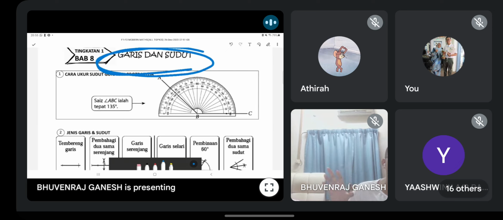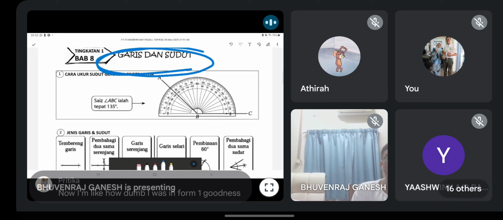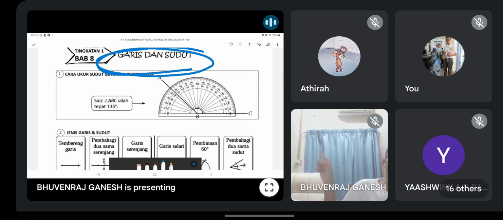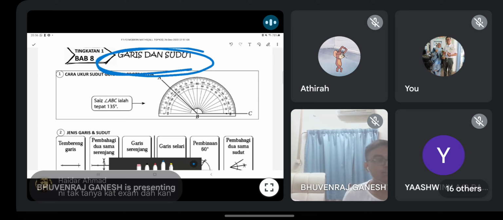This chapter, right, guys, trust me, at least 3 to 4 questions they will test you. Paper 1. Very famous. They like to involve the circle with the angle. I think you all should know lah. Anyone struggle this chapter? I think a lot of people don't like the angle thing, right? Yang sudut-sudut dengan bulatan tu semua, but this chapter sangat penting. Okay, kamu kena tahu. Alright, because objective at least 4.